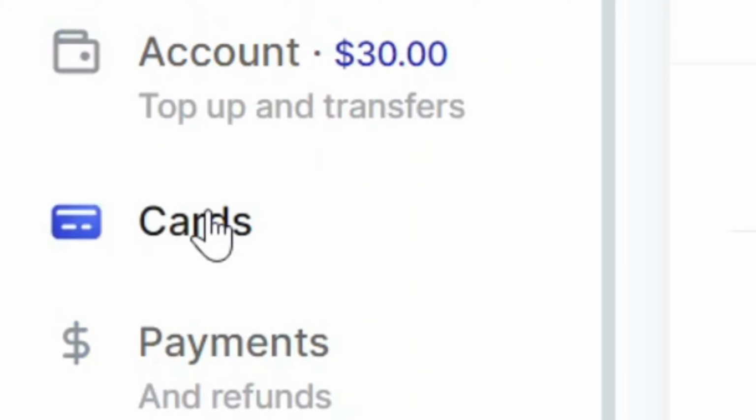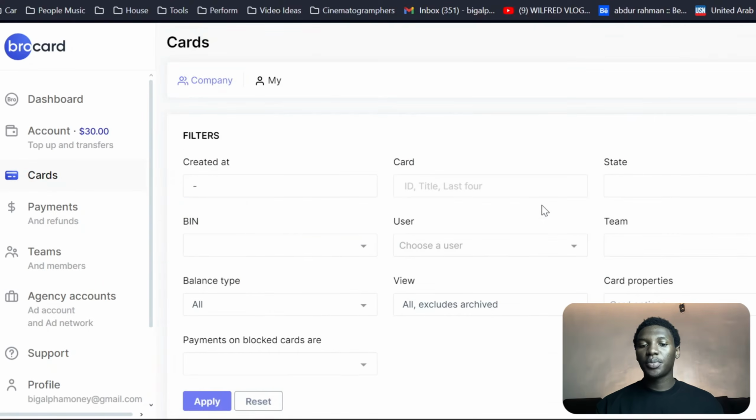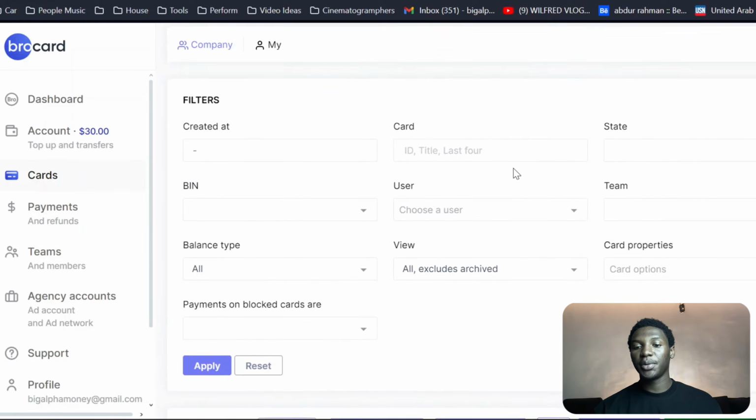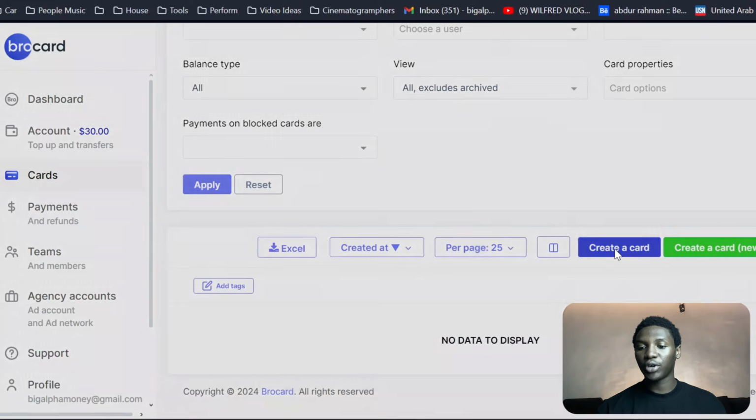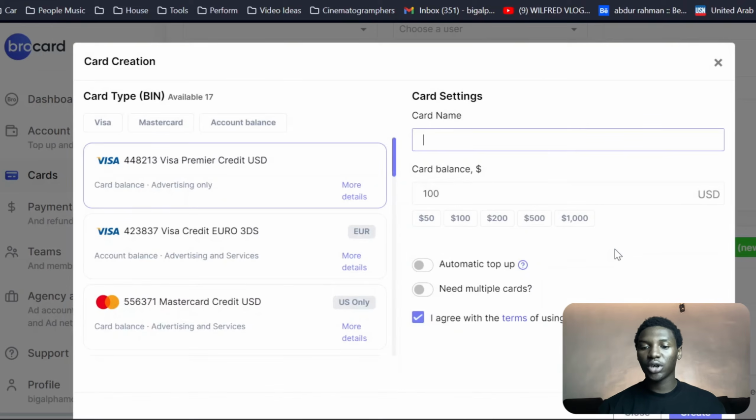So what you want to do, you want to come over here to this card section. I'm just going to show you exactly how to create a card. So I'm just going to click on cards, and it's going to bring me up to this page that we have already been through. So I'm going to come over to where it says create a card. I'm going to click on this. So this is where we're going to create a card.